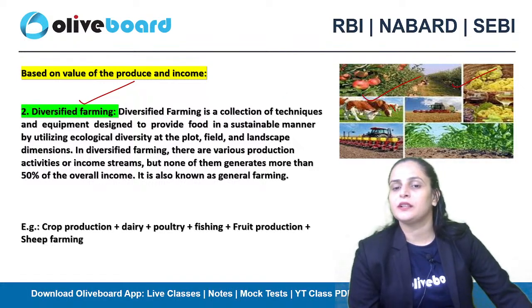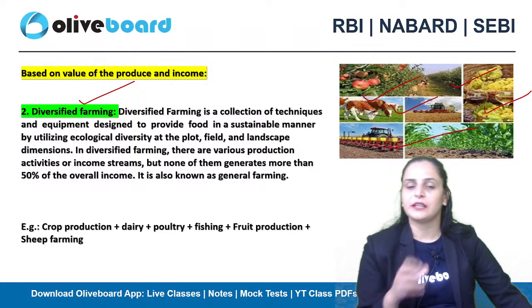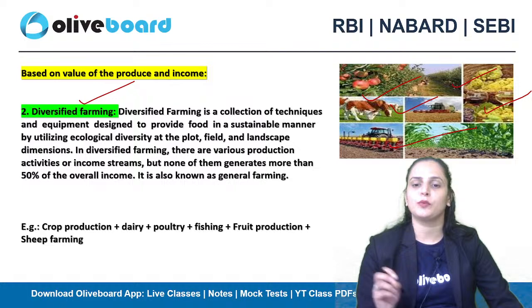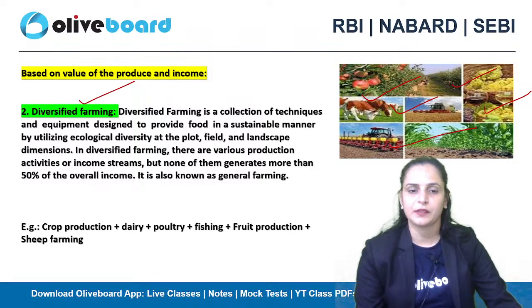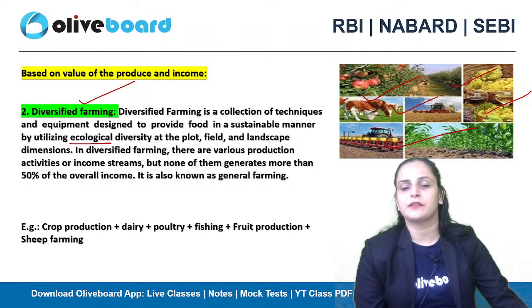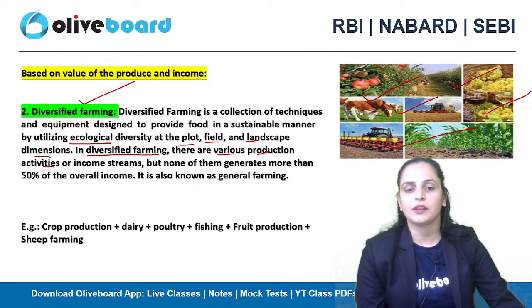What you are doing in diversified farming is a collection of techniques and equipment designed to provide food in a sustainable manner by utilizing the ecological diversity at the plot, field, and landscape dimensions. There are various production activities or income streams.